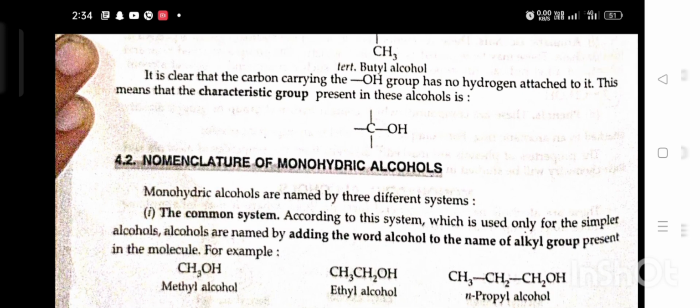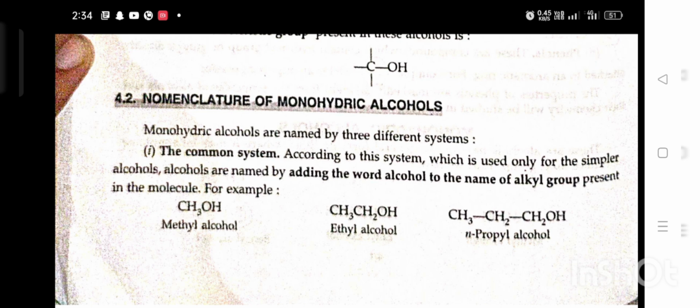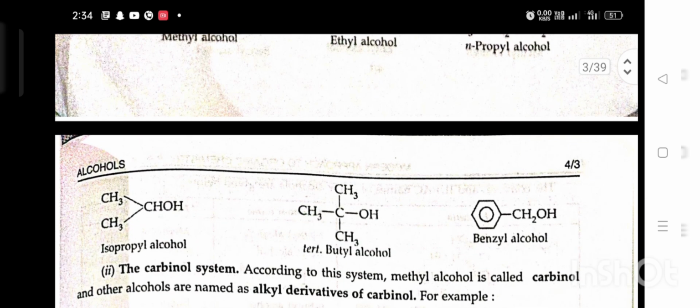Nomenclature of monohydric alcohols. Monohydric alcohols are named by three different systems. First, the common system. According to this system, which is used only for simpler alcohols, they are named by adding the word alcohol to the name of the alkyl group present in the molecule. For example, methyl alcohol, ethyl alcohol, and propyl alcohol. Isopropyl alcohol, tertiary butyl alcohol, benzyl alcohol.